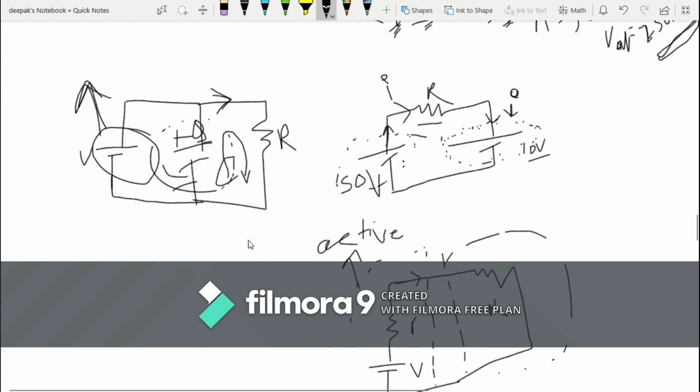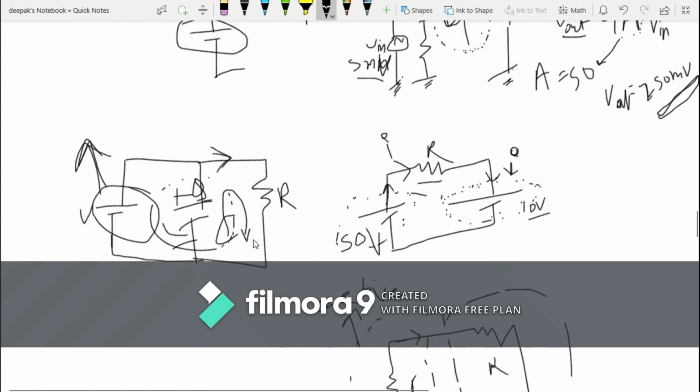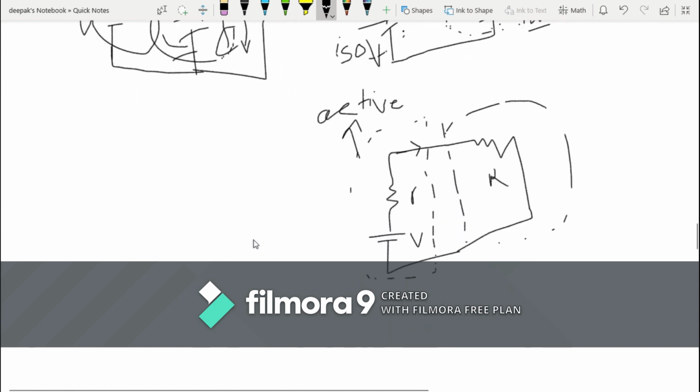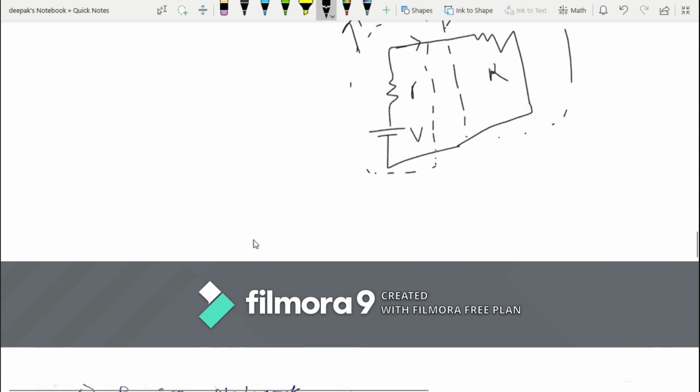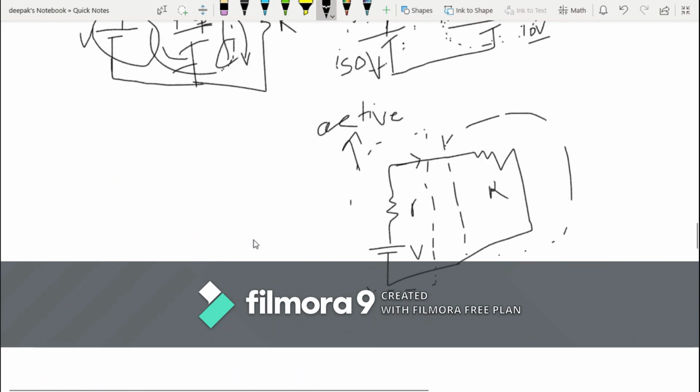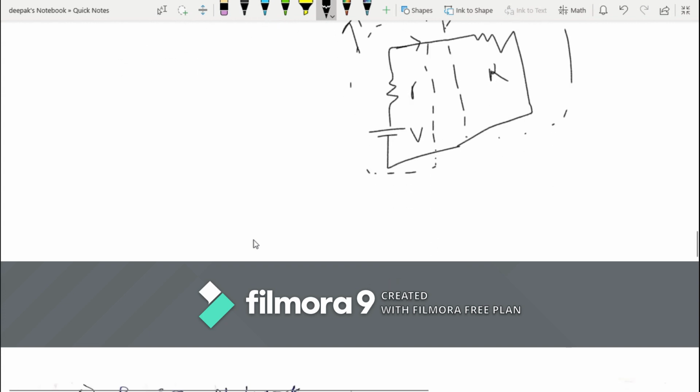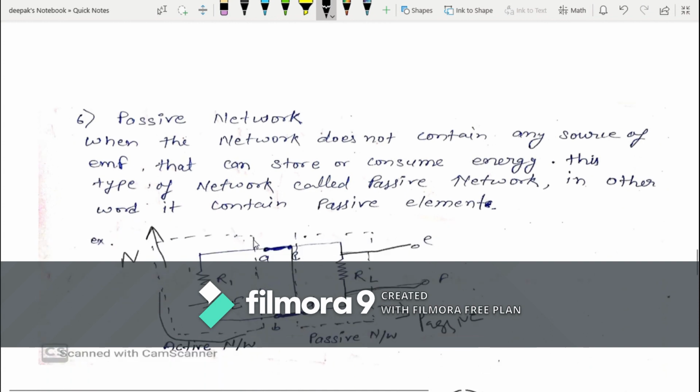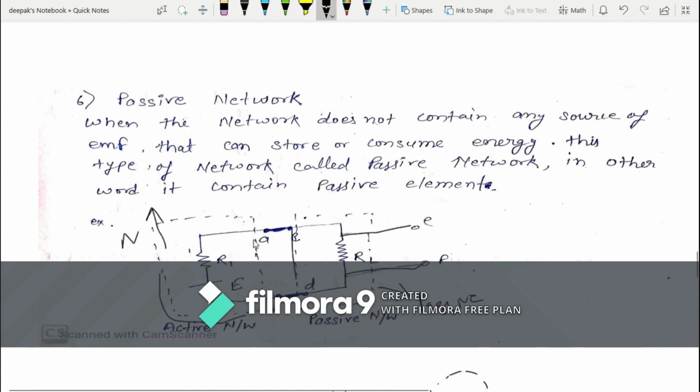So let's come to the passive element and passive network. So passive network I have defined here. Passive network is those networks that absorb energy or dissipate energy, as passive elements do. Similarly, when a network absorbs energy or dissipates energy, that is called a passive network. I'm reading the definition over here.